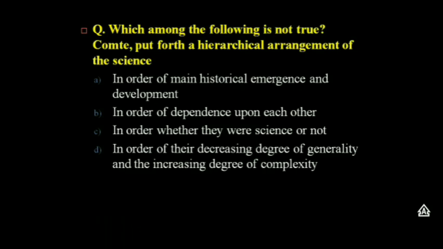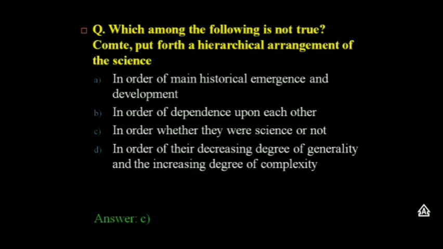Next, which among the following is not true? Comte put forth a hierarchical arrangement of the sciences, and the options are: in order of main historical emergence and development, in order of dependence upon each other, in order whether they were science or not, and in order of their decreasing degree of generality and increasing degree of complexity. The correct option is C, that is, in order whether they were science or not, because the hierarchy of the sciences is a theory formulated by Auguste Comte in the 19th century.